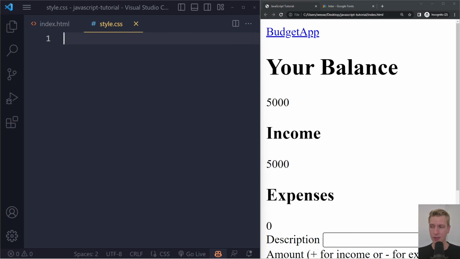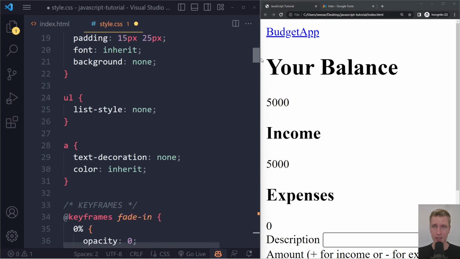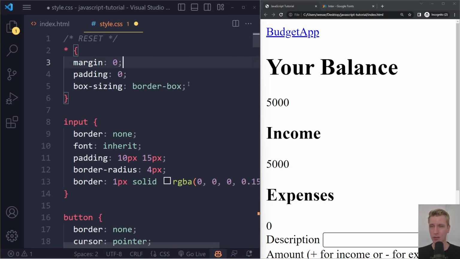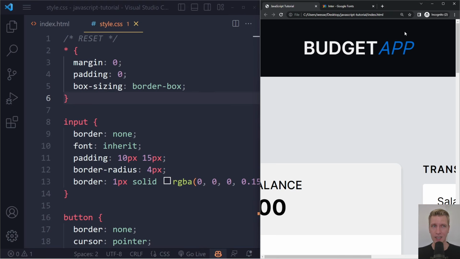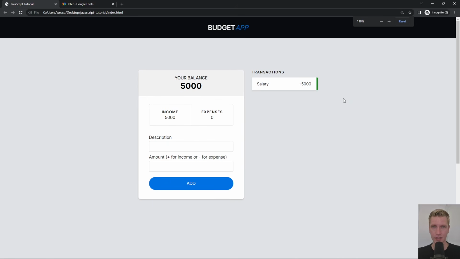Now, I've copied the CSS code for this project. I'm going to paste it here as well. Right? Again, if you're coding along, you don't have to code along. Maybe you just want to watch. But if you're coding along, you can find the CSS code for this project in the description as well. So now I've saved this, I'm going to refresh, and now you can see, I'm going to zoom out a little bit. You don't have to do that. I'm just zooming here for the video. Now you can see we have our project here.